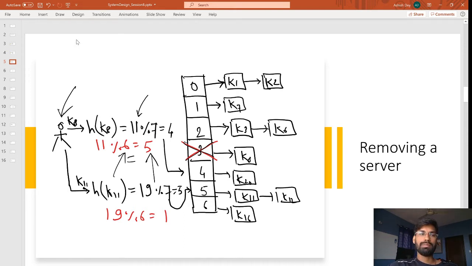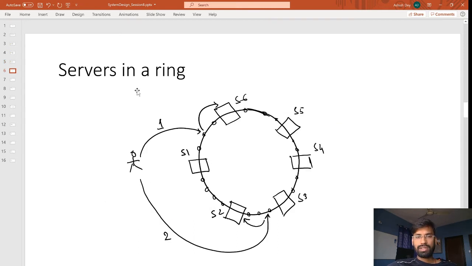Either on add or remove, a lot of data gets invalidated. You can avoid this if you accept some kind of outage for a long time and you copy that entire data. That perfectly works. But for a huge system, it's not possible. And even if it is possible, there is a huge outage and availability will go down. Okay, then what is the solution?